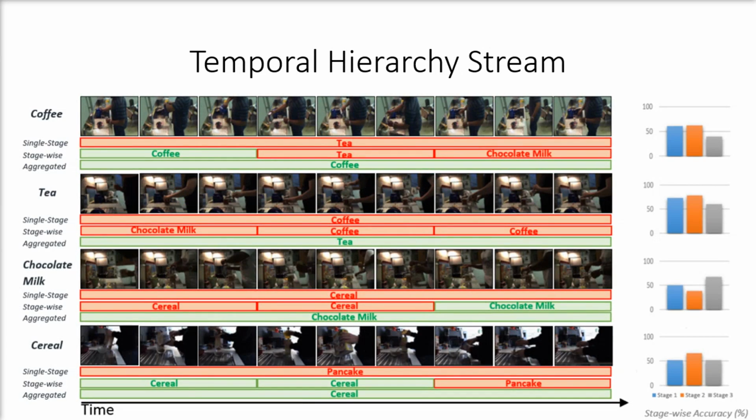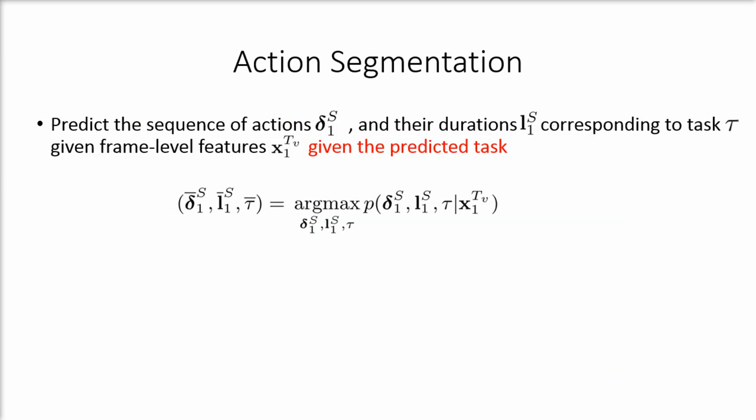Our experiments showed that different stages have different importance depending on what the task is. As an example, while making chocolate milk, we realized the last stage is the most important stage for predicting chocolate milk, whereas in making coffee, the first couple of stages were the most discriminative stages for predicting if that video is making coffee or not. That's why we trained stage-wise classifiers with different parameters in the temporal hierarchy stream.